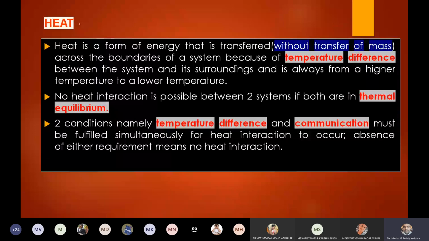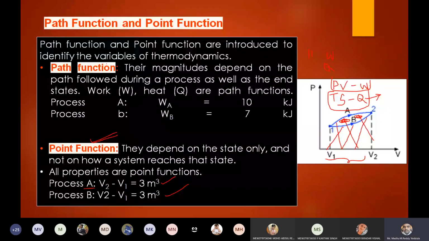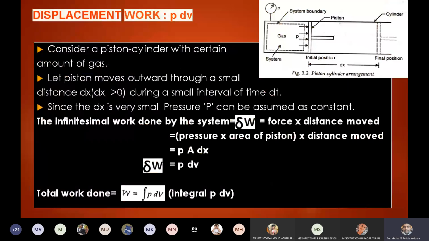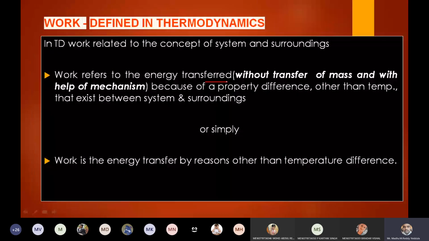There should not be any temperature difference. Work refers to the energy transferred without transfer of mass and with help of mechanism, because of a property difference, that property should not be temperature. It should be other than temperature, existing between the system and surrounding.